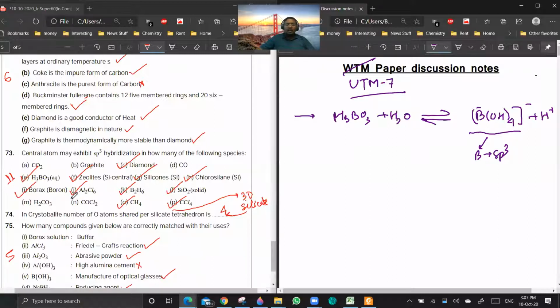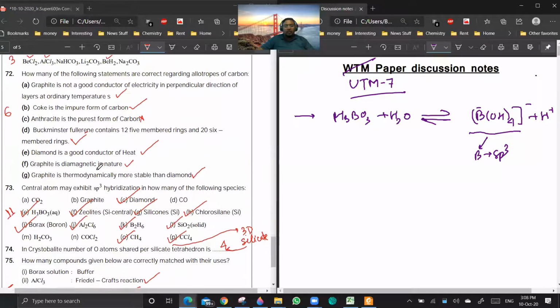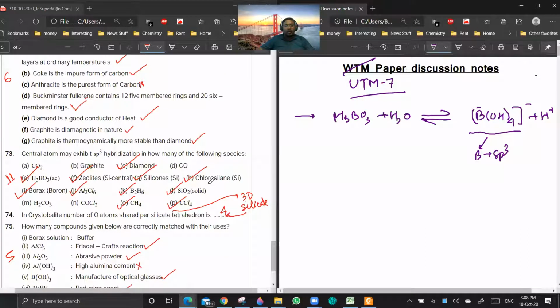Yes, sir. Okay. Other than that, although it is not a very good question to begin with in the first place, this is a possible reason why they have included this in the answers. I would not have considered this, but I think in the answer they are keeping it. So it's like that. 74, 75, 73rd. Which one do you want? I have ticked all the things. Is there any doubt in any of the ticked ones?